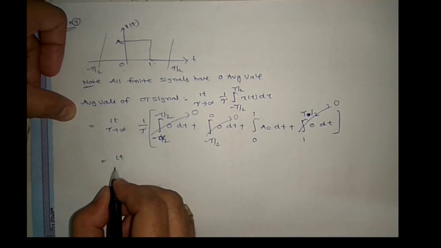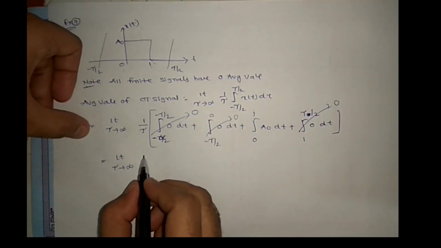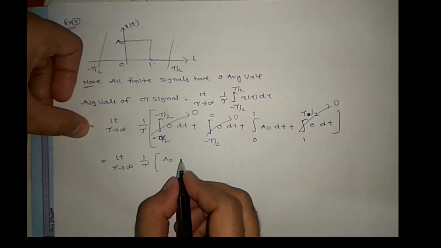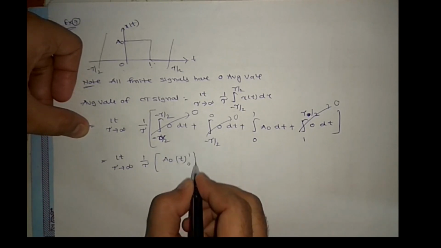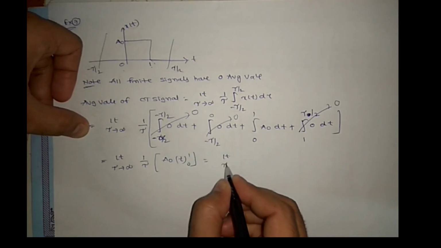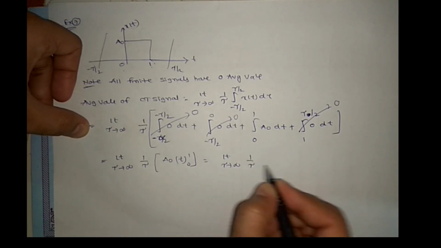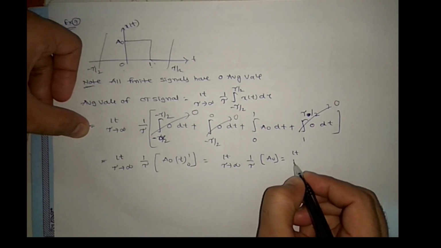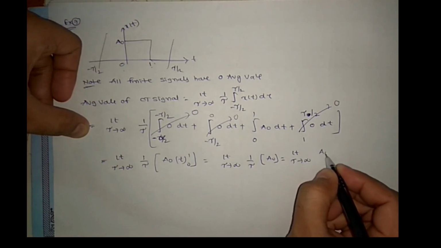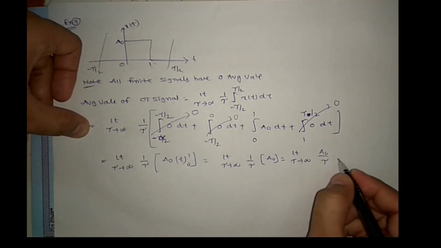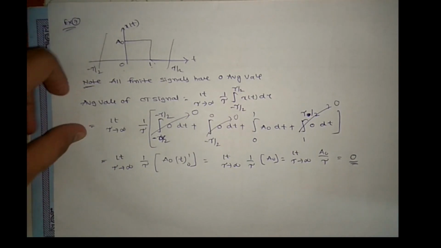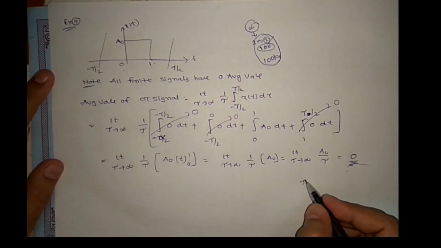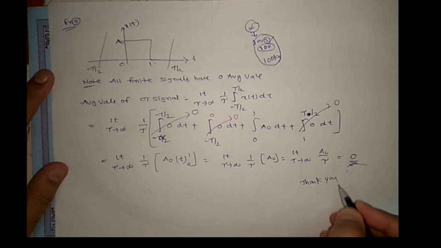This leaves a naught t from 0 to 1, so limit tau tends to infinity of a naught by tau. If you substitute tau tends to infinity, it becomes 0. Get it? All finite signals have 0 average value. Thank you.